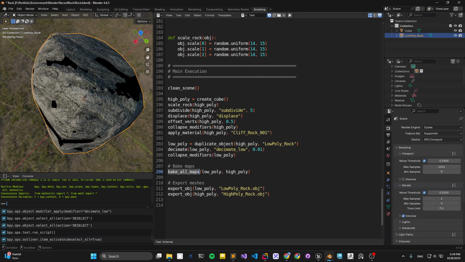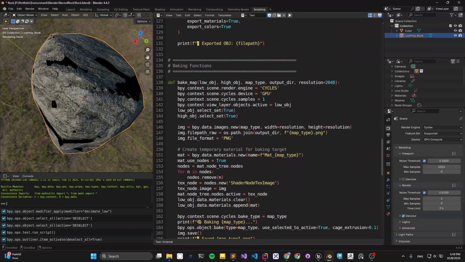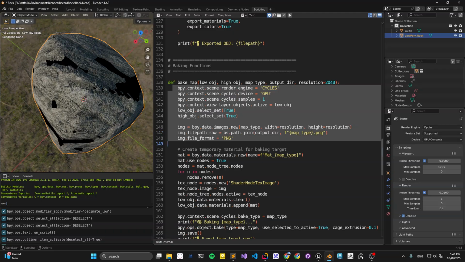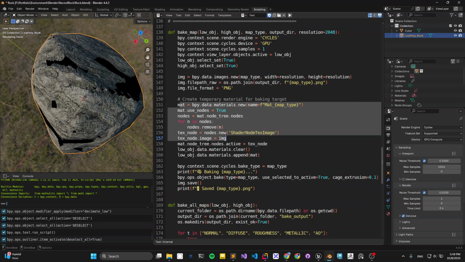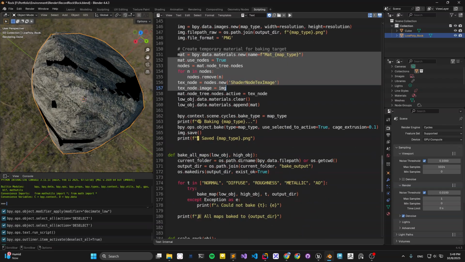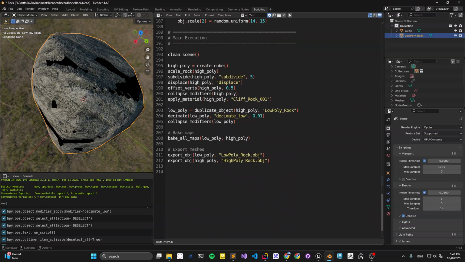Then we start to bake the material, using high poly and low poly to create the textures and export them to your folder, and also bake all the material maps and then export to the folder.